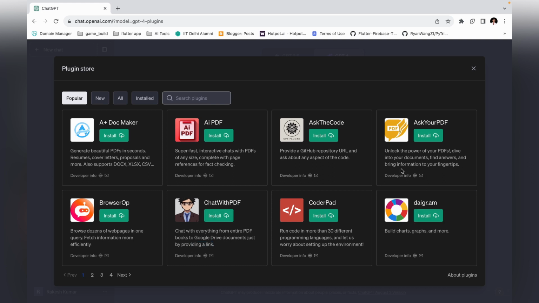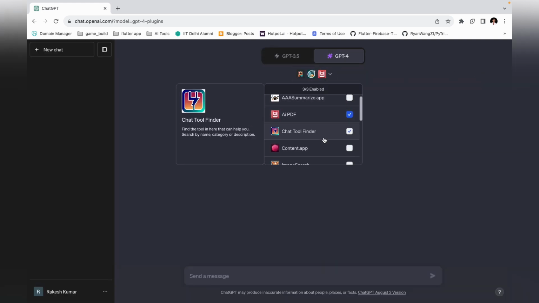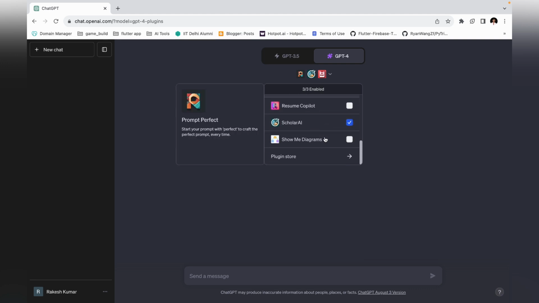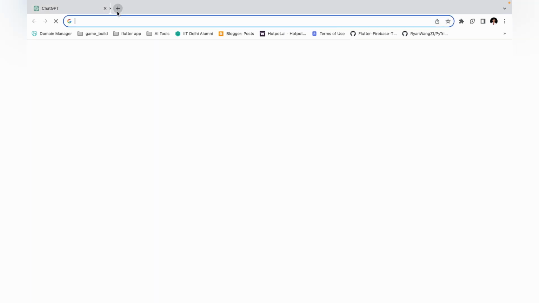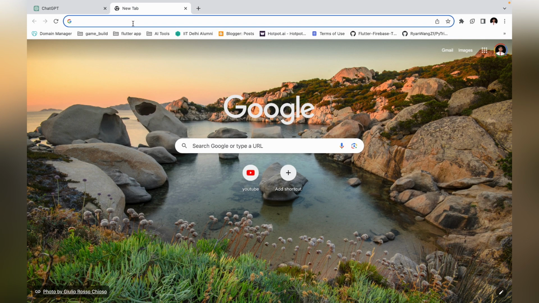So let's start with some super fast interactive chat with a PDF of any size, complete with page references. I'll add this AI PDF plugin, so it will install. I have to go here and select it; I used a lot of plugins just for testing. So I added the AI PDF, right? What AI PDF does is, it says super fast interactive chat with PDF of any size complete with page reference. For checking, I have to find some PDF.